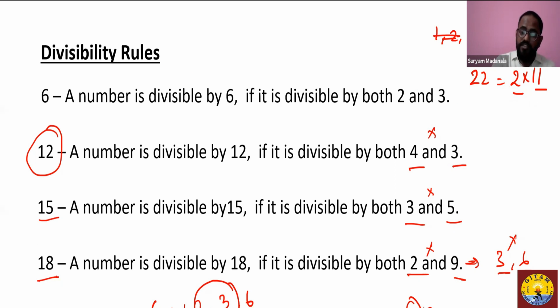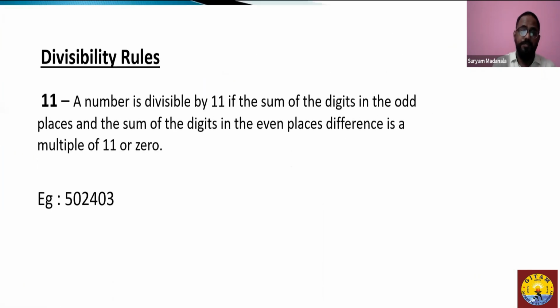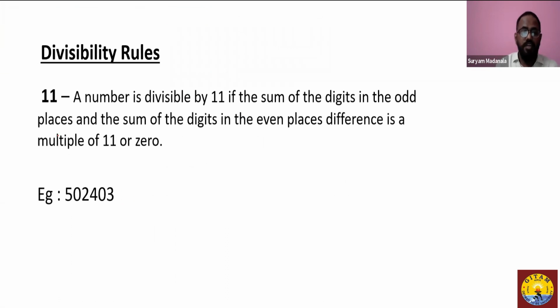So here we need to know the divisibility rule of 11 as well, which is again an important one. You may see a question on divisibility of 11. Now when it comes to the divisibility rule of 11, a number is divisible by 11 if the sum of its odd places minus the sum of its even places, or else you can say the difference between the sum of the odd places and the sum of the even places.